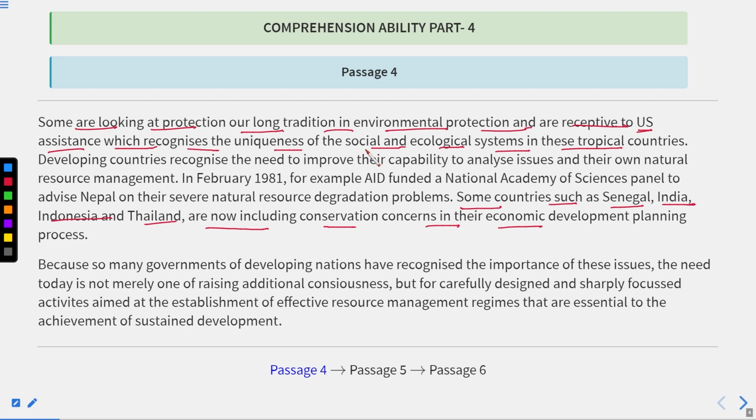So here it is written, social and ecological systems in tropical countries. Which recognizes the assistance of US, which recognizes, or you can say identifies, the uniqueness of social and ecological systems. So let us get back to the questions now.